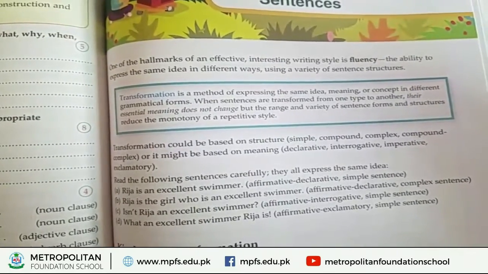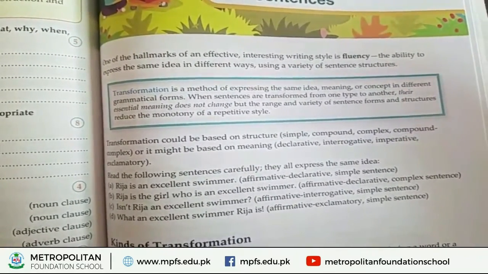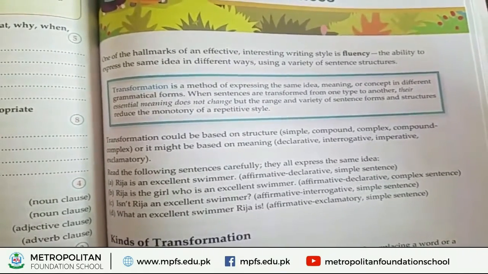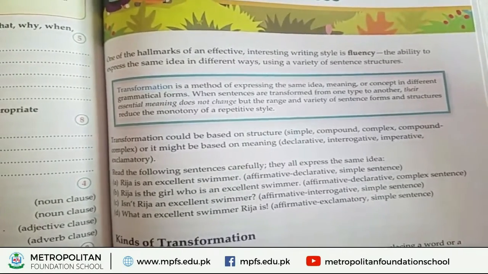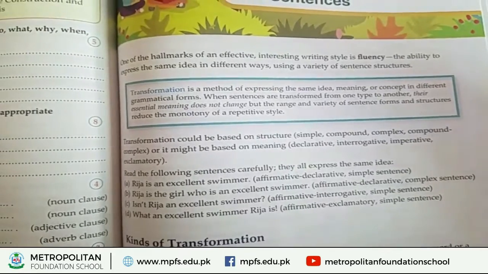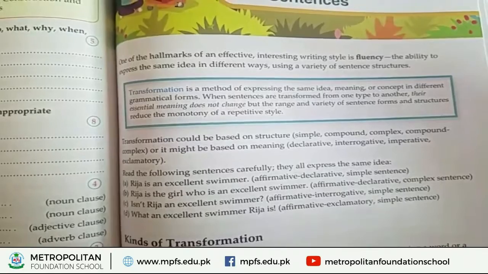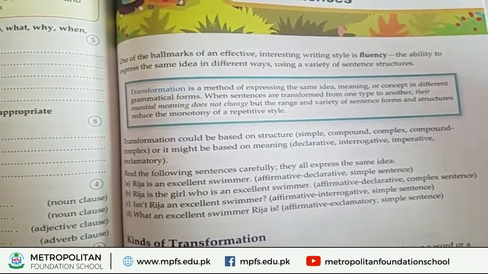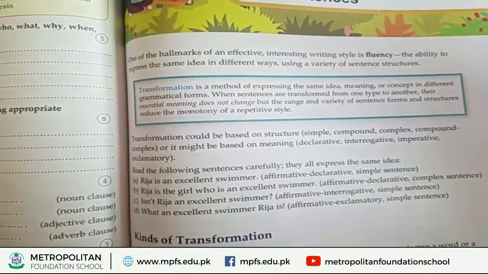If you are writing a sentence, that sentence shows one type of another, and the essential meaning does not change, only the range and variety of forms and structure. So that shows the transformation of the sentence.